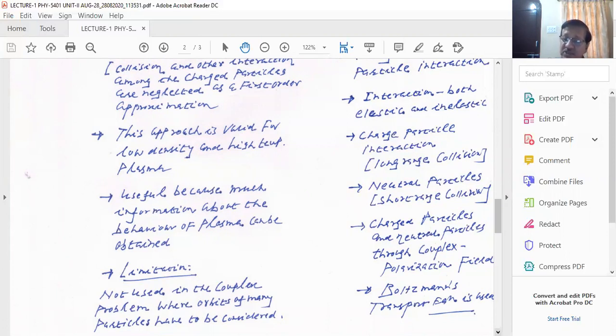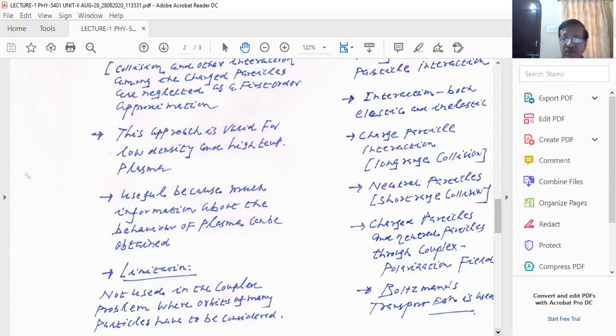I would like to discuss what the Boltzmann transport equation is, what its applications are, and how one can use the Boltzmann transport equation to describe the plasma state, a collective behavior of plasma, and we can do the macroscopic study of plasma.